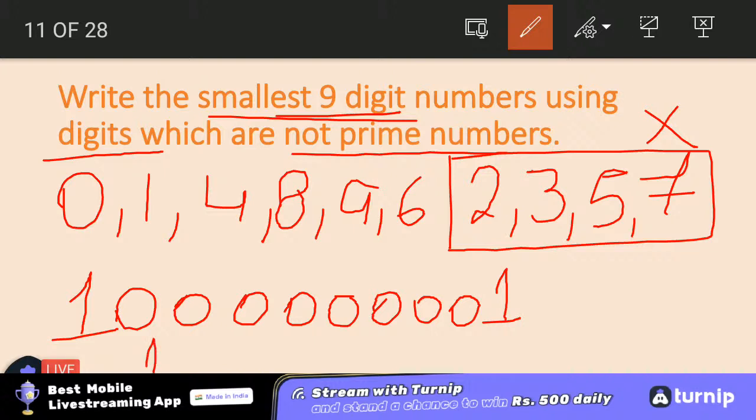I'll again make it 1 0 0 0, and then again 1 0, and then I have to use all these digits. So what would it be? 4 6 8 9. So this will be the smallest number.